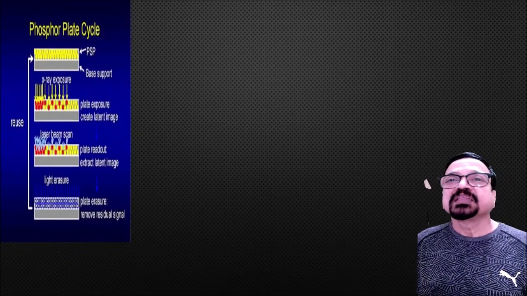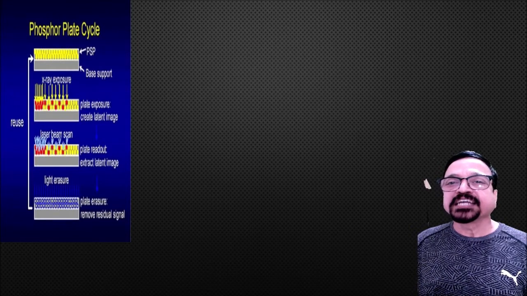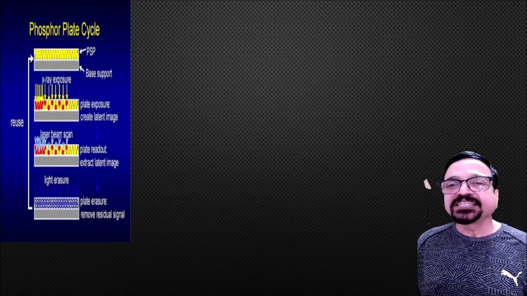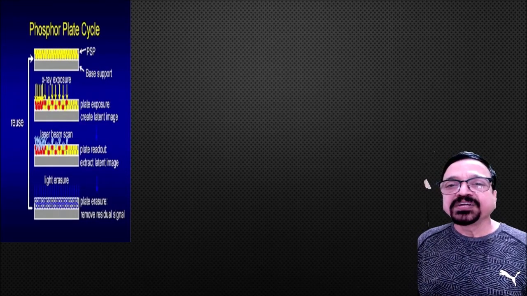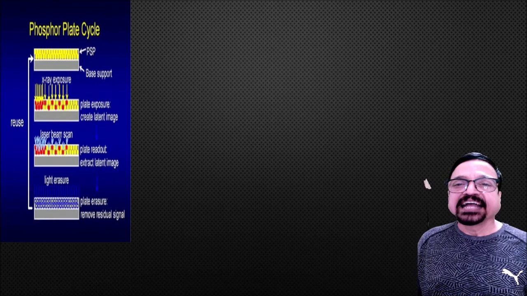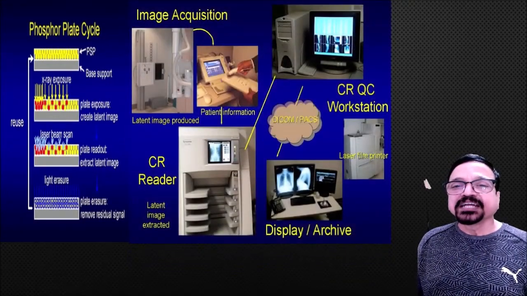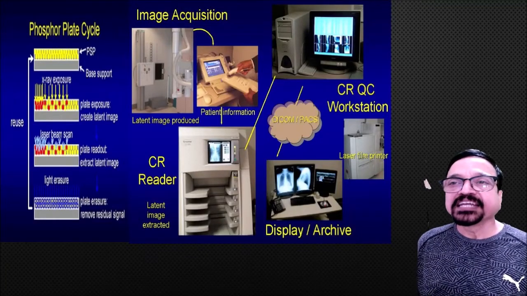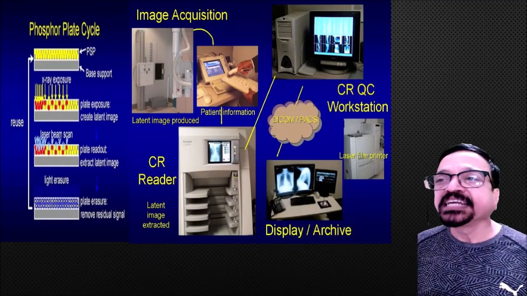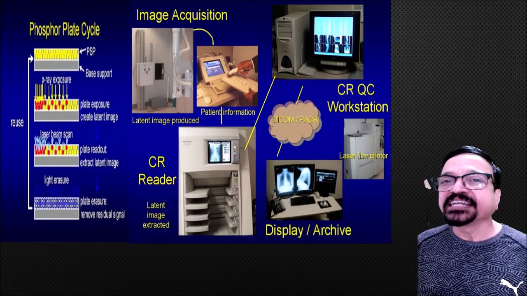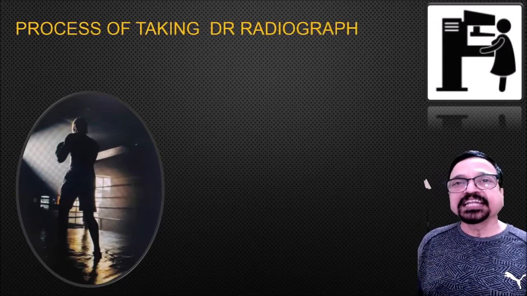Now this is a phosphor plate, the base plate. Light is exposed, the plate is exposed and creates a latent image. Then the plate is read out, the latent image is extracted, and the plate ensures that the residual signals are removed. So here it is shown. You can get a clear idea of CR, how things are going on. We have seen the same thing in the videos also.